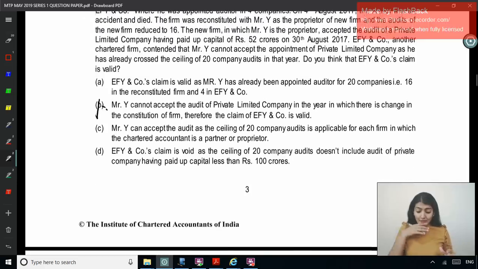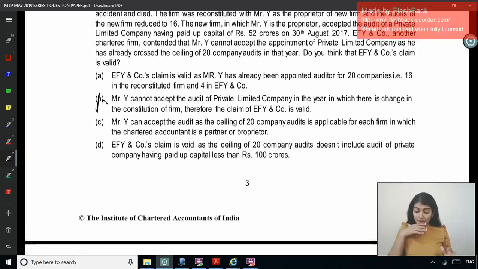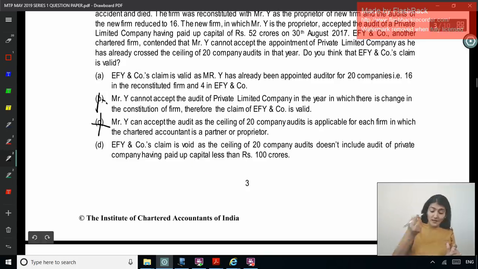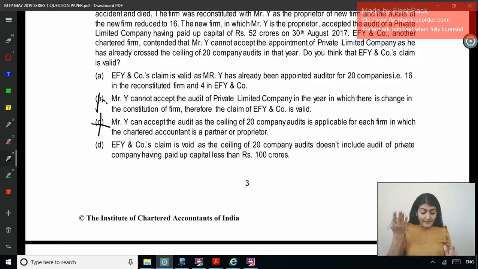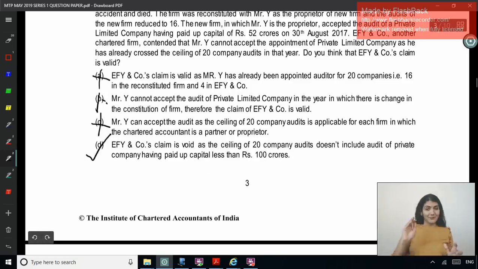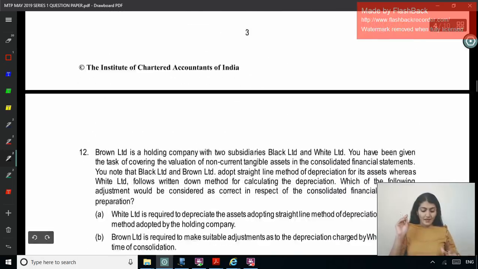Y can accept the audit as the ceiling of 20 company audits is applicable for each firm in which the CA is the partner. Again, what are you saying? EF and company's claim is void as the ceiling of 20 company audits doesn't include audit of private companies having paid up capital of less than 100 crore. Right? So this is what you are saying right now. Okay, so D is the correct answer.